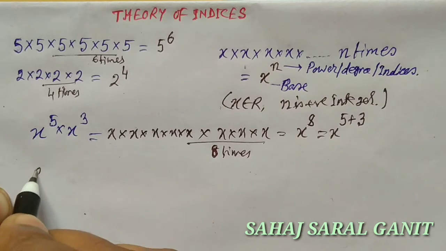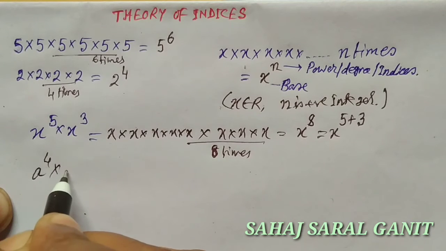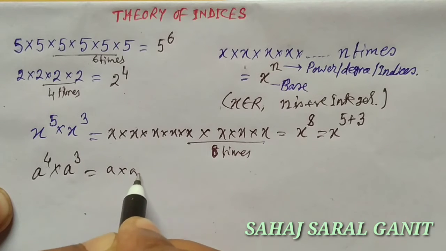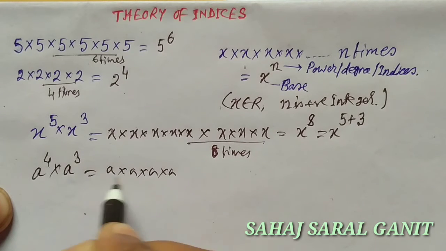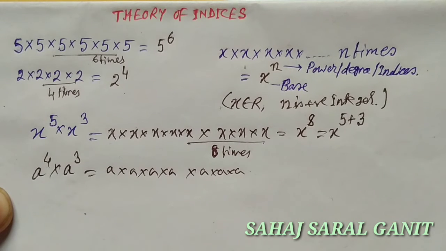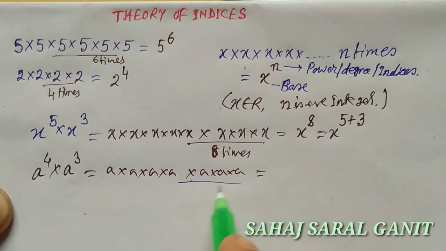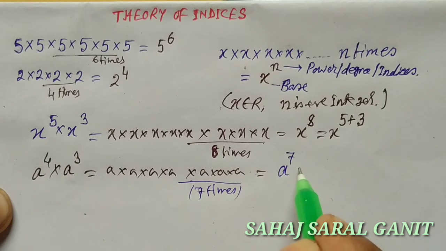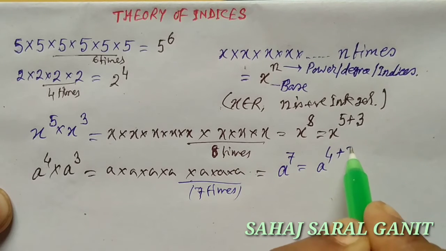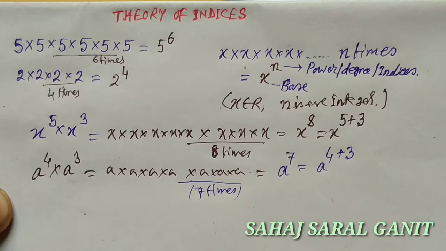Now, a to the power 4 into a cube is also explained as a multiplied 4 times and a multiplied by 3 times, that is, a is multiplied 7 times. This is a to the power 7, and we can write this as a raised to the power 3 plus 4.